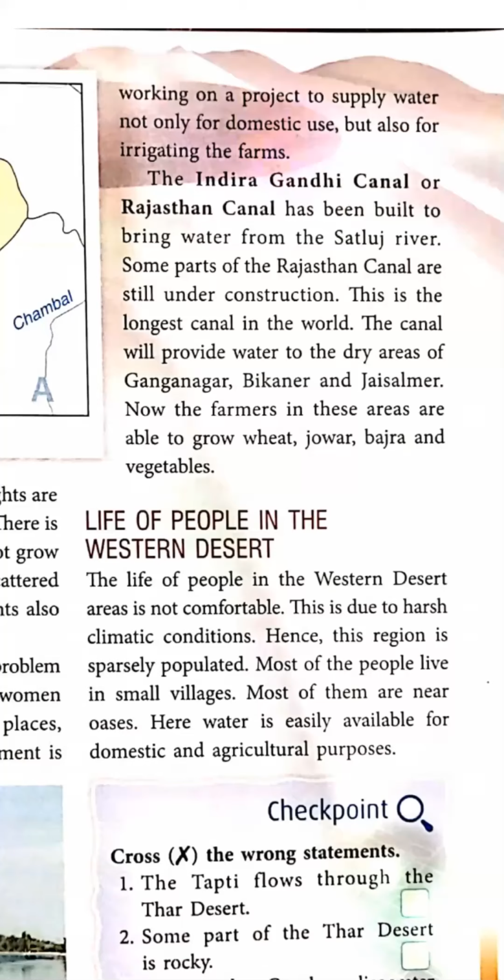Due to shortage of water, farmers are not able to grow crops. So the government is working on a project so that it can provide water for domestic use and also for farming.